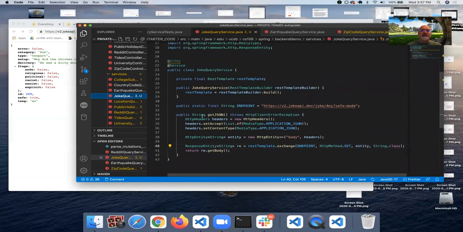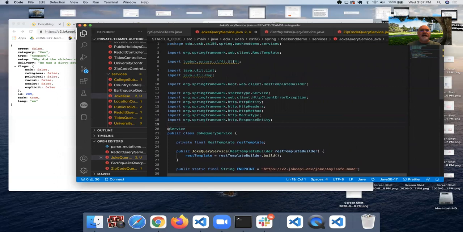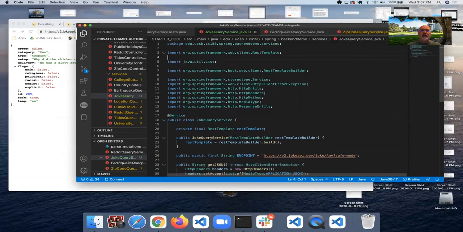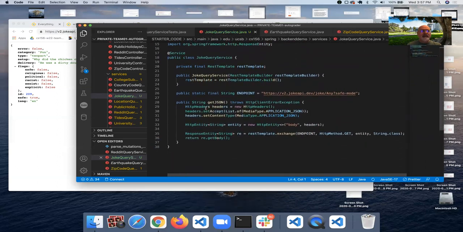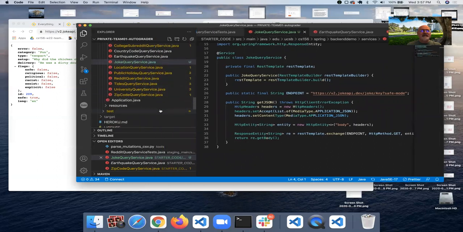All right, so we've got our joke query service pretty well written here, and I think we are pretty much ready. Oh, since we're not using the log, we don't need the SLF4J anymore, so we'll take that out. It's always good to get rid of unused imports, so we'll take out those as well. And I think that is ready to go. So now we need a test for it as well.